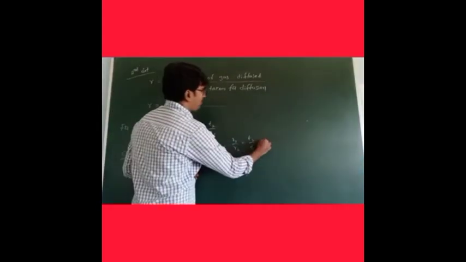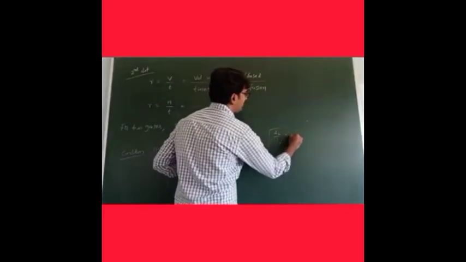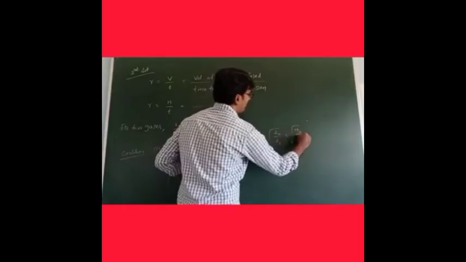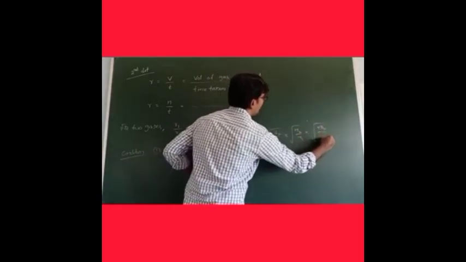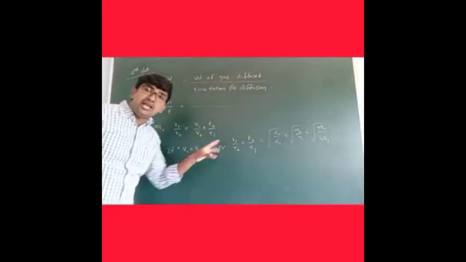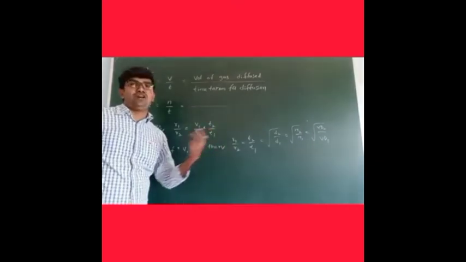Okay, right. Then you can write a number of formulas. Already we know the formula. R1 by R2 is equal to root over V2 by V1. This is equal to root over M2 by M1. This is equal to root over VD2 by VD1. Number of formulas we can write, because based on these relationships, problems will be asked. So just remember all of it.